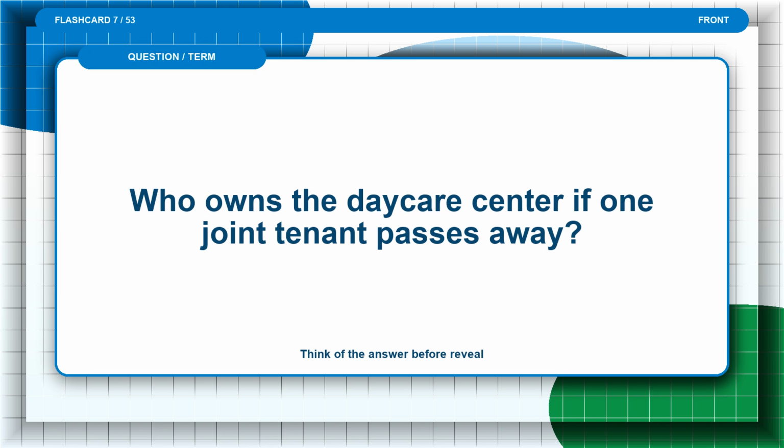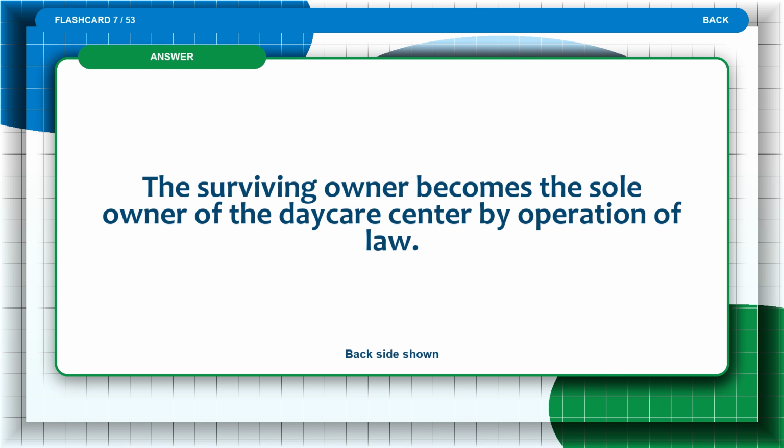Flashcard 7. Who owns the daycare center if one joint tenant passes away? Think of the answer before the reveal. The answer is: the surviving owner becomes the sole owner of the daycare center by operation of law.